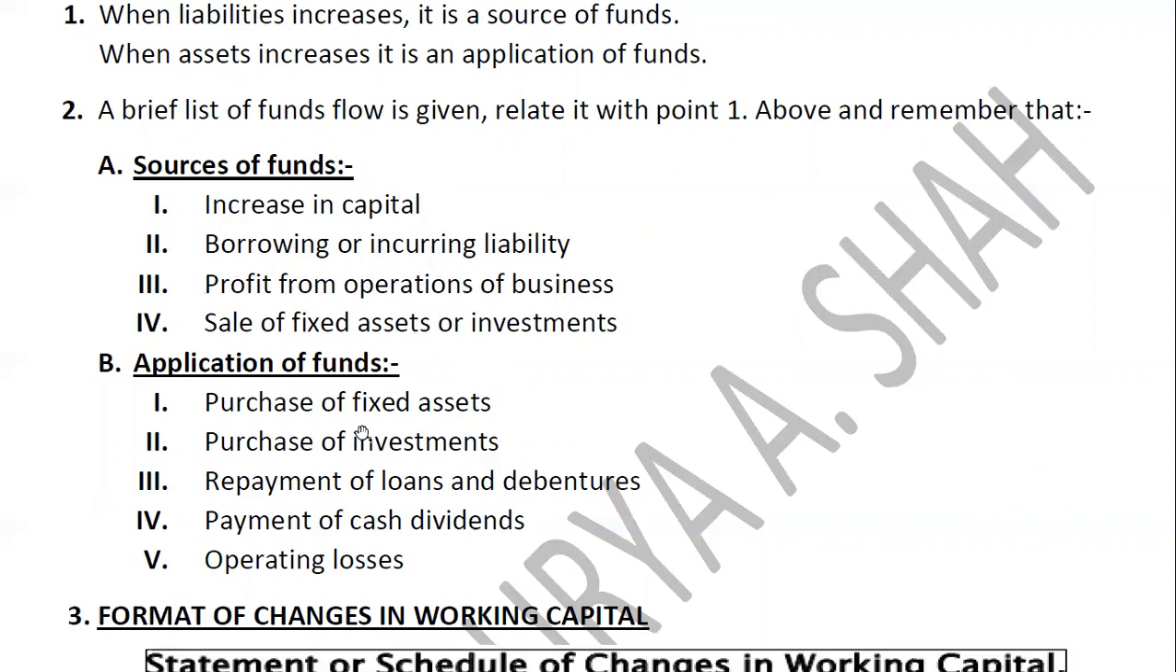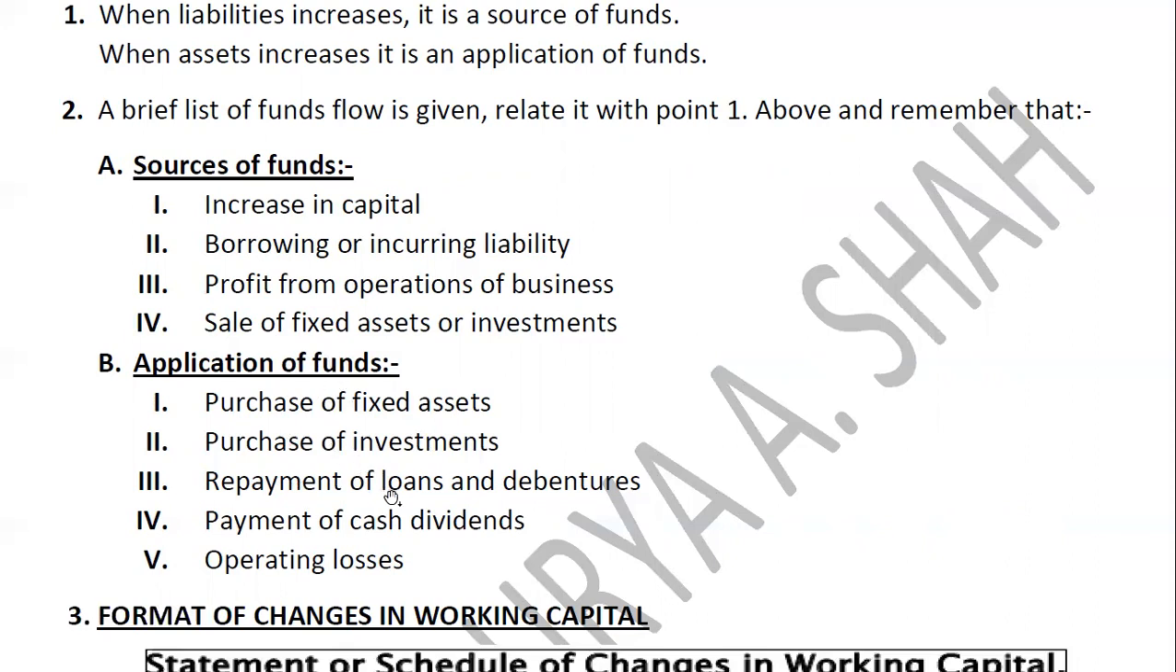Again, exactly opposite. If you purchase a fixed asset, it is an application of fund. If you purchase an investment, it is an application of fund, right? Simple logic. In any transaction in the sum, you need to see whether it is a source or application. And how do you decide it? If the fund is going out, then it is an application. If the fund is coming in, then it is a source, right?